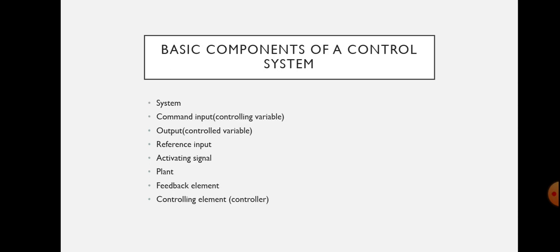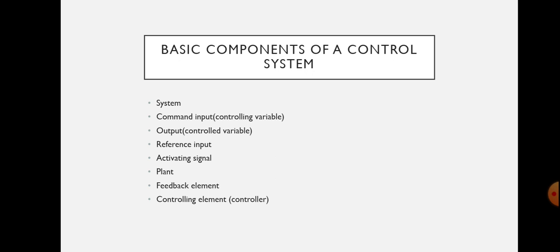Next are a few basic terms, that is, the basic components of a control system, which I have already explained. What is a system? You already know that it is an arrangement of physical components related in such a manner as to form an entire unit. That is a system.